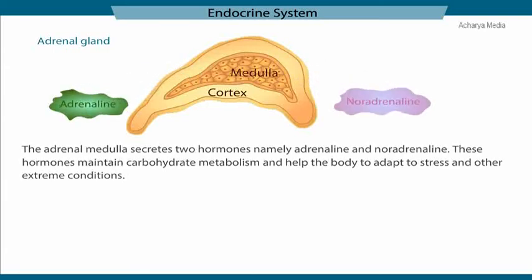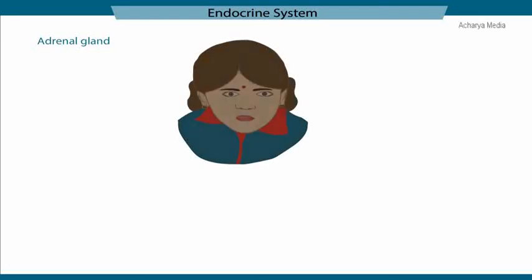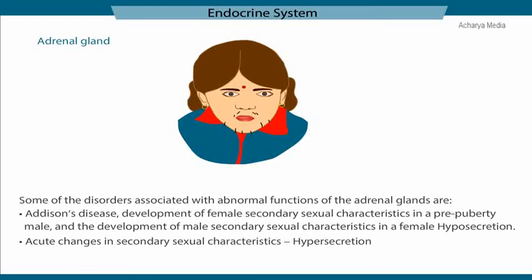The adrenal medulla secretes two hormones, namely adrenaline and noradrenaline. These hormones maintain carbohydrate metabolism and help the body to adapt to stress and other extreme conditions. Some of the disorders associated with the abnormal functions of the adrenal glands are Addison's disease, development of female secondary sexual characteristics in pre-puberty male, and the development of male secondary sexual characteristics in a female, which are caused due to hyposecretion of the hormones, and acute changes in secondary sexual characteristics caused due to the hypersecretion of hormones.